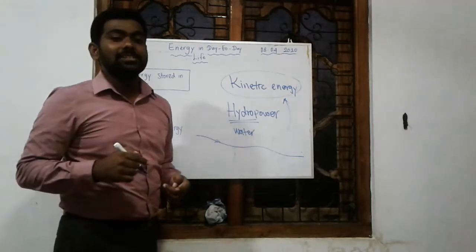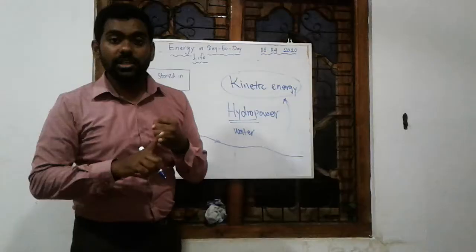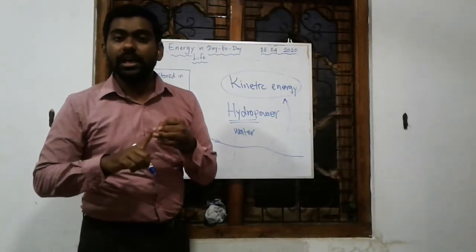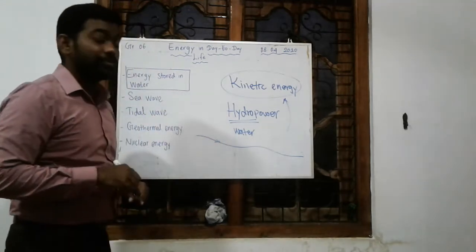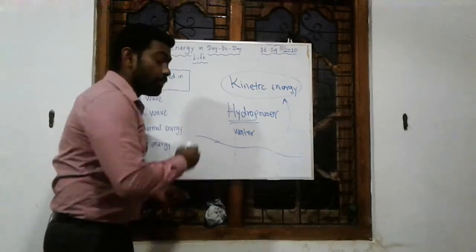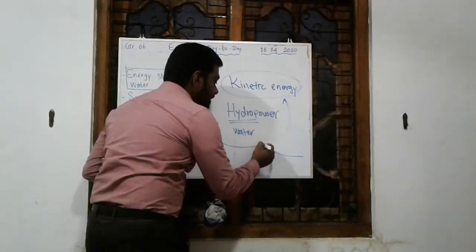In the previous lesson, you saw how to produce electricity: chemical cells, solar panels, and finally dynamos. Dynamos are most useful in this case. The water is flowing, moving. What can we do? We can keep a turbine. A turbine is a fan like this.